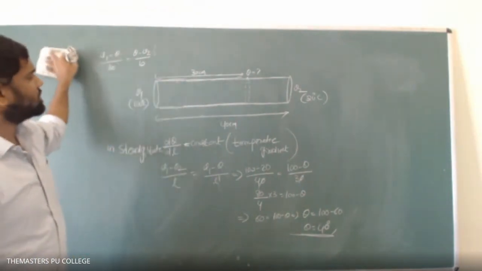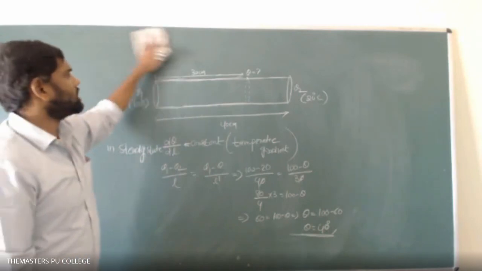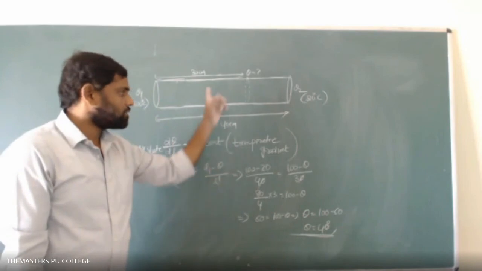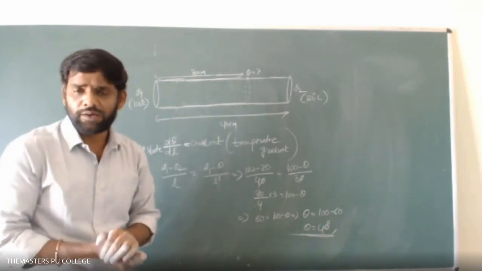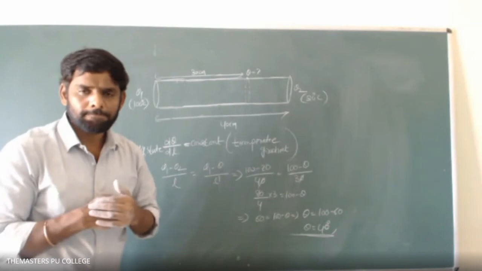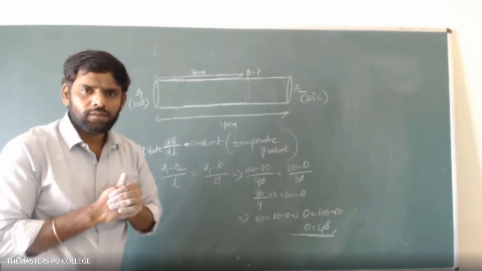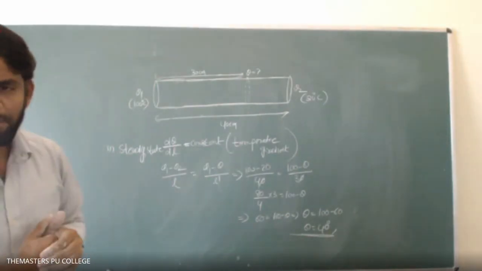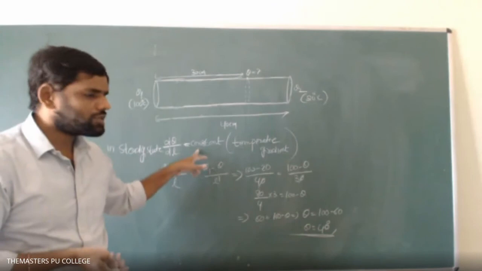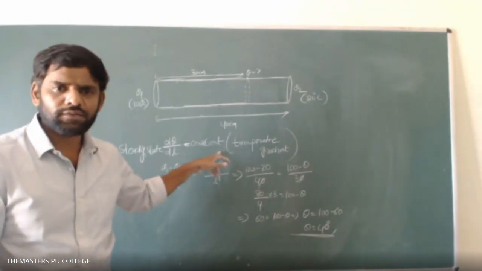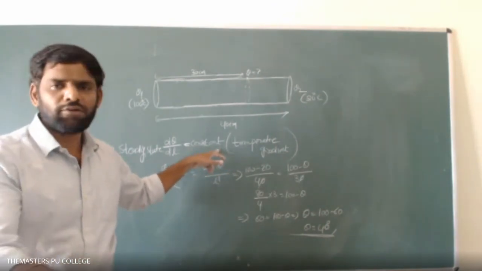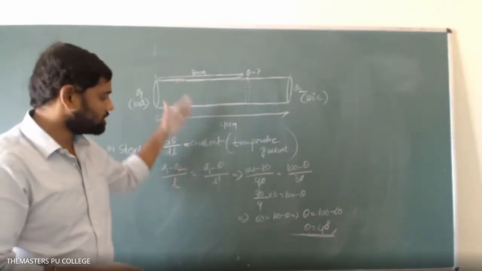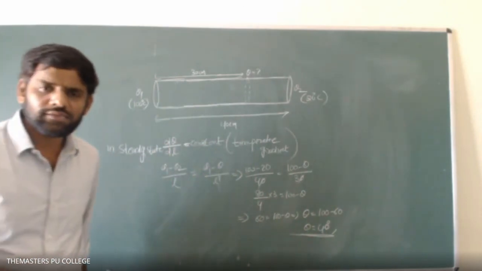In steady state condition, constant heat is flowing through each and every cross section, and temperature gradient is constant. Based on this, we have calculated this. Got it? Yes, sir. Have you noticed the temperature gradient earlier? We wrote it: theta 1 minus theta 2 by L is called temperature gradient. So based on this we have calculated. Anything else you can ask?